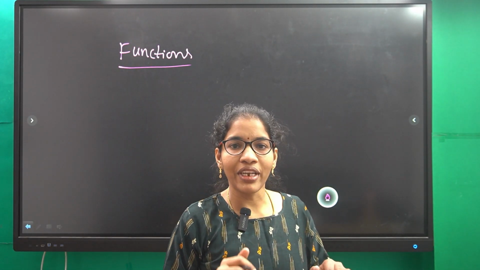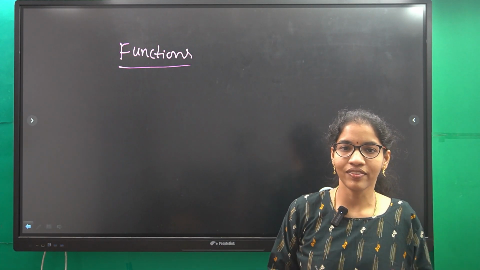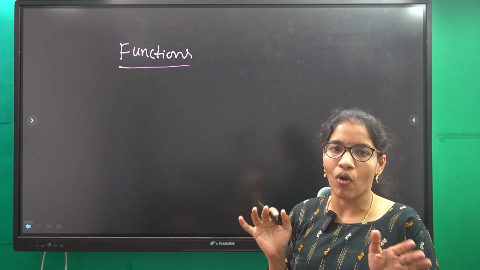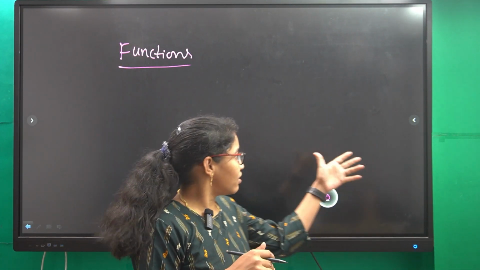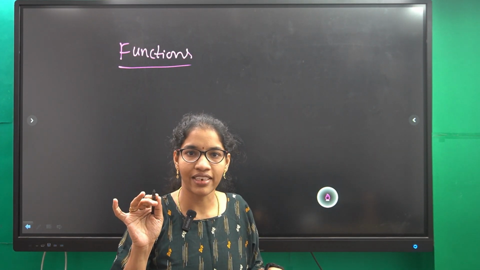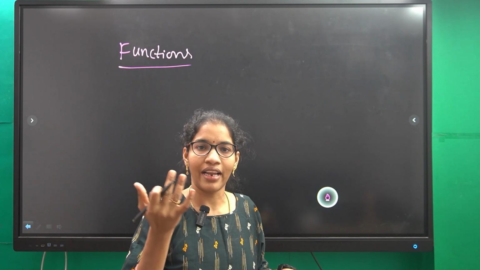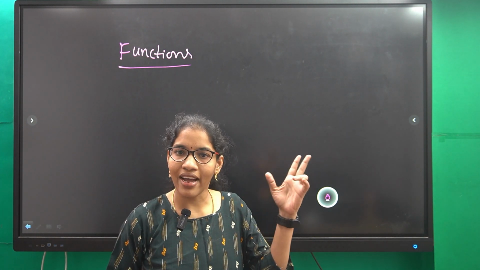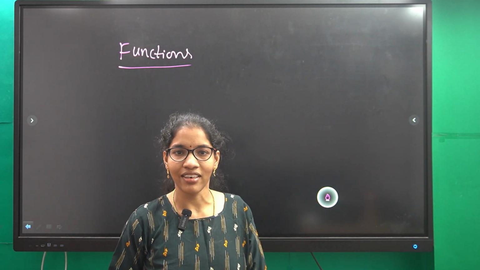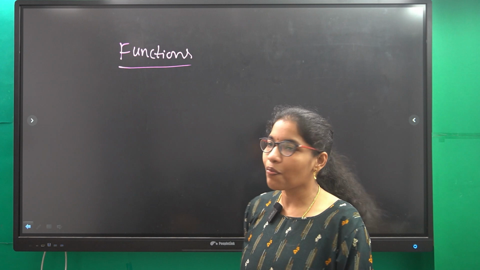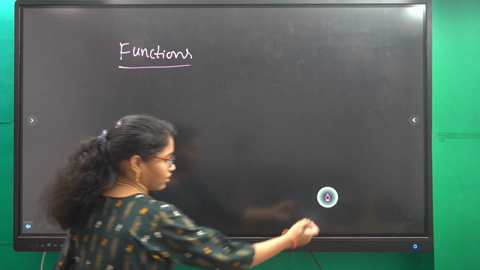Before that, tell me what is the machine actually? A machine is nothing but something which performs some operations, right? So this board is a machine and this pen is a machine, and your mobile and laptop are also machines, right? And fan, light, those are also machines. So machine means it performs some operations. Suppose I am taking fan as a machine.